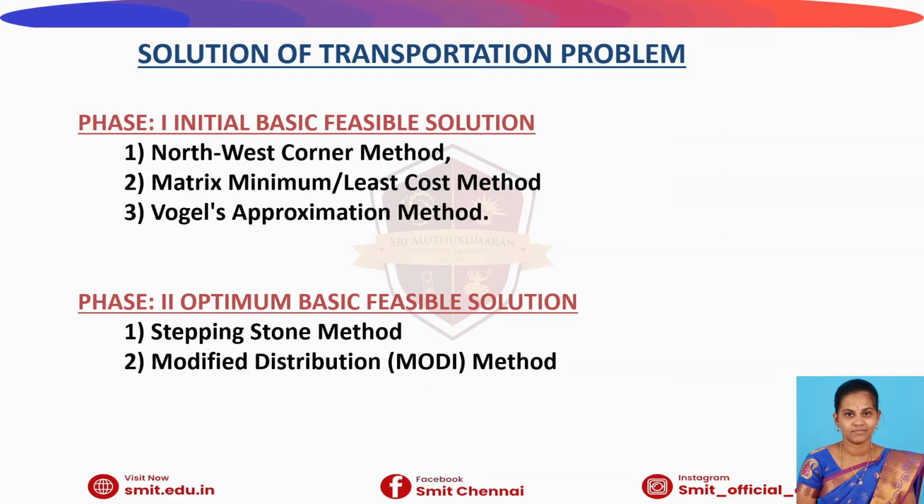So through these three methods we can get the IBFSC only, but we need to get the optimum solution for the given transportation matrix. It is obtained by two methods. The first one is the stepping stone method, and the second one is the modified distribution method, that is the MODI method. This is a very important one.